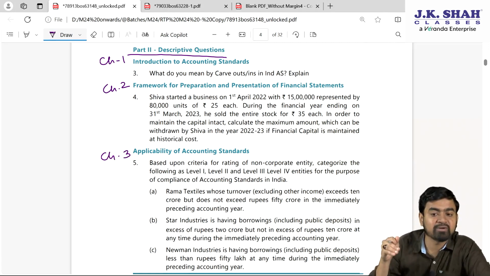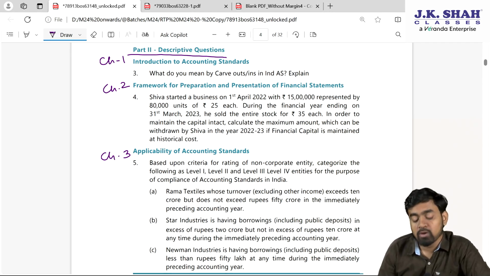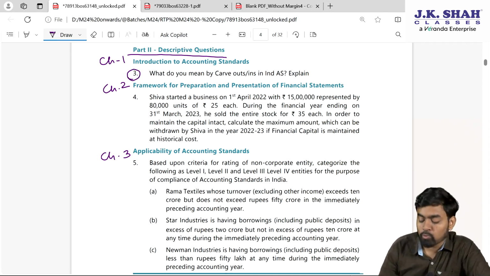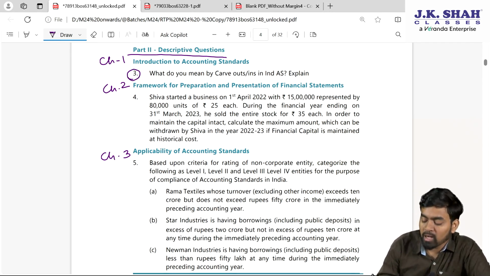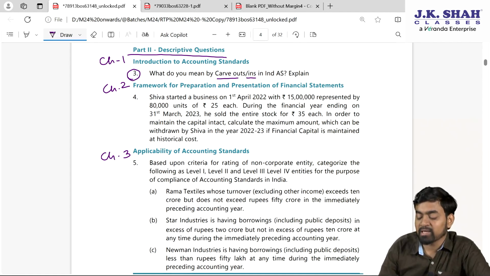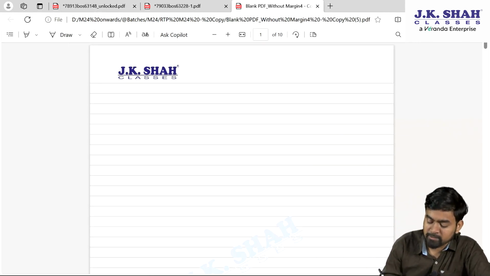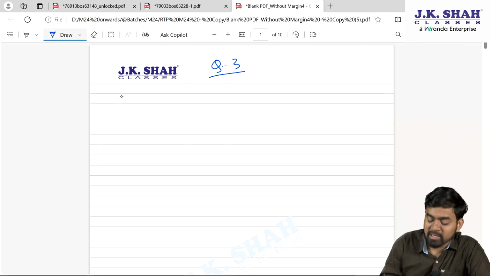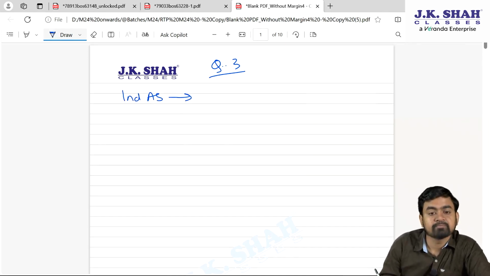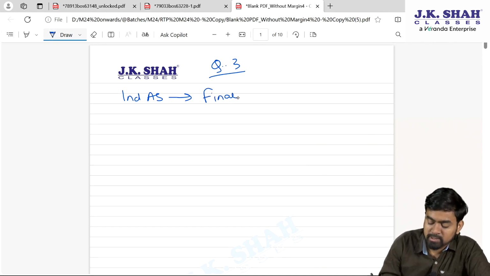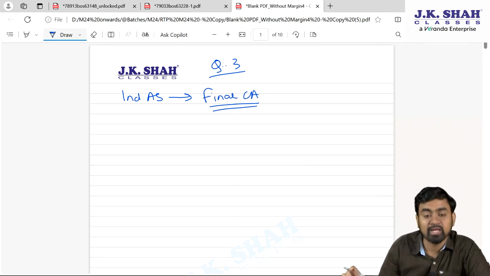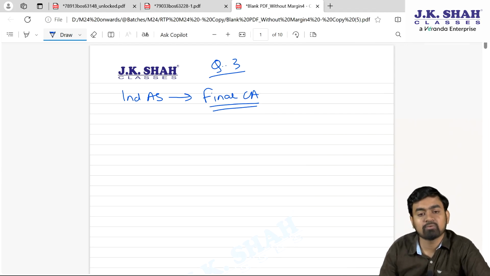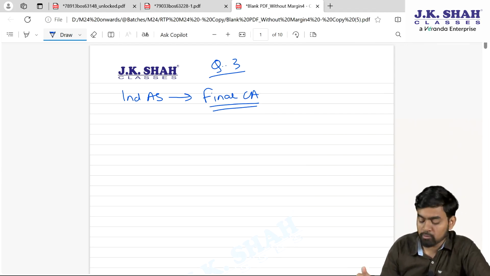So, how they have drafted the question, please try and understand. Question number 3 says what? What do you mean by carve out or carve in in Ind AS? My dear students, question number 3. What is Ind AS? The full study of Ind AS we will do in final CA level. Fine. But what is Indian accounting standard? What is carve in, carve out?